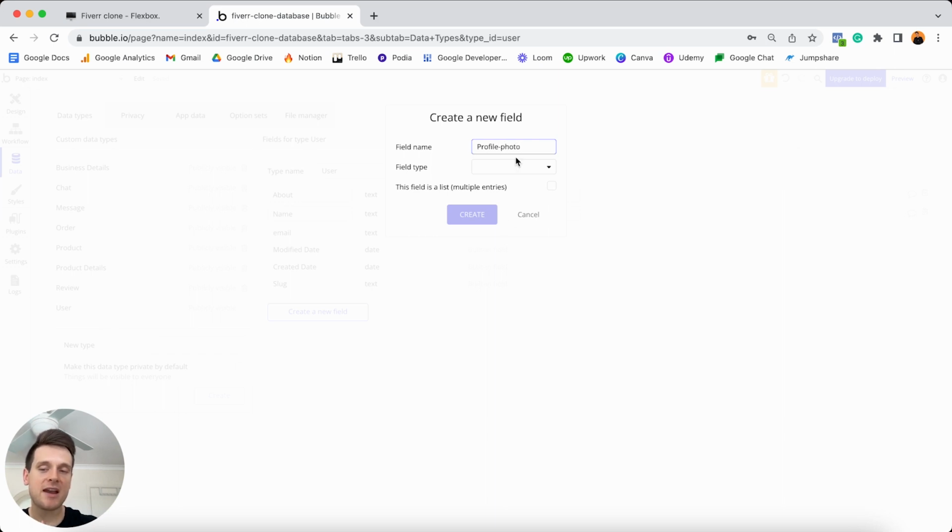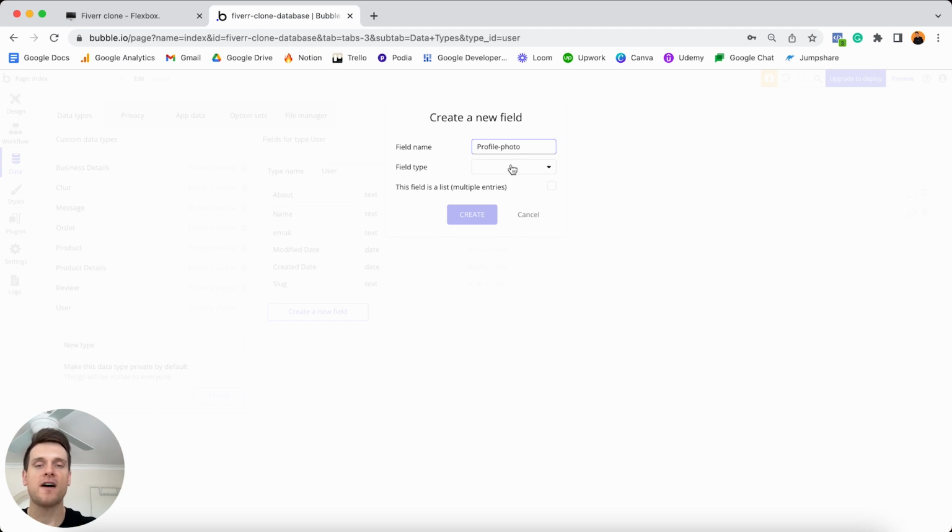Now, one thing you may have noticed here is that when I added in two separate words, I've just separated these with a dash, not a space. And the reason why I've done that is because I like to clearly separate my data fields from my data types. So when we reference data in our database in a moment, you'll be able to clearly see that anything with a dash is a data field, whereas any two words with the space is a data type. Now, it's just a personal preference of mine, but it's not completely necessary. But I do just think it's worth highlighting that in case you'd like to follow along.